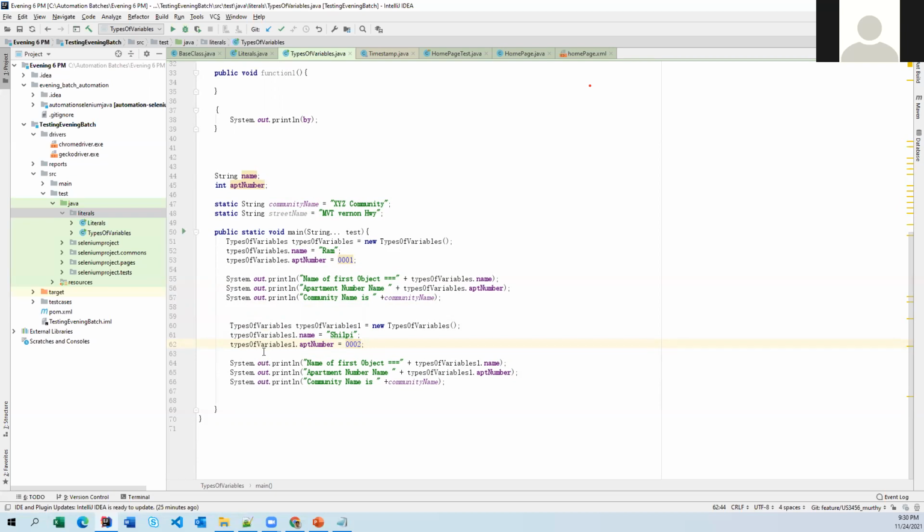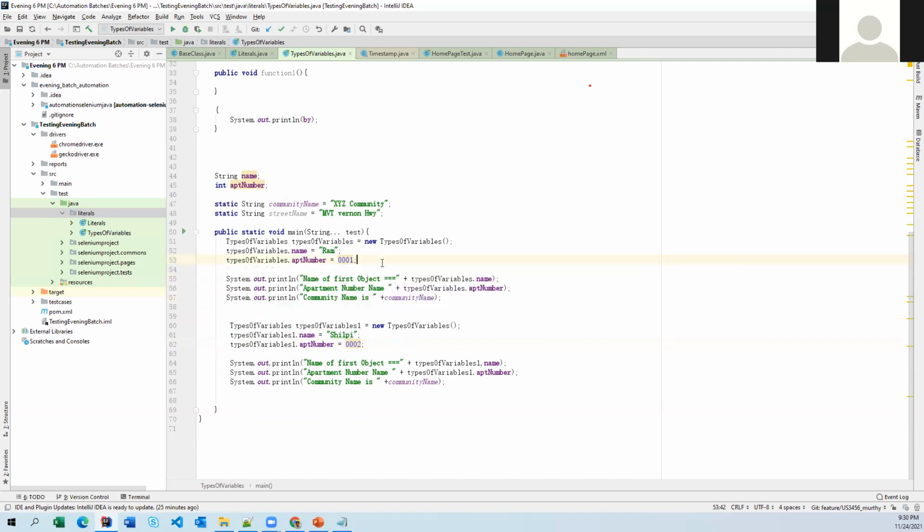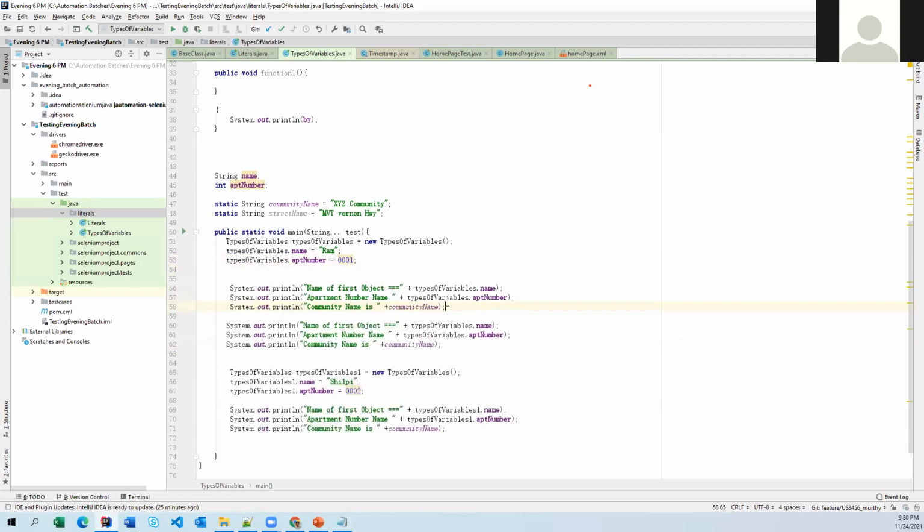Let me also keep the print statement for one more thing, for your better understanding. Let me take off this one for now. This is not specified to any object name.